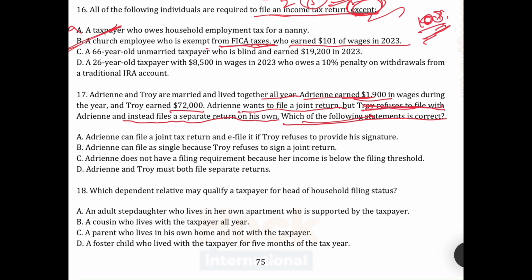He refused to file the return. So they need to file returns because the threshold limit for MFS is $5, and separately Adrian and Troy must both file separate returns. The correct answer is D.